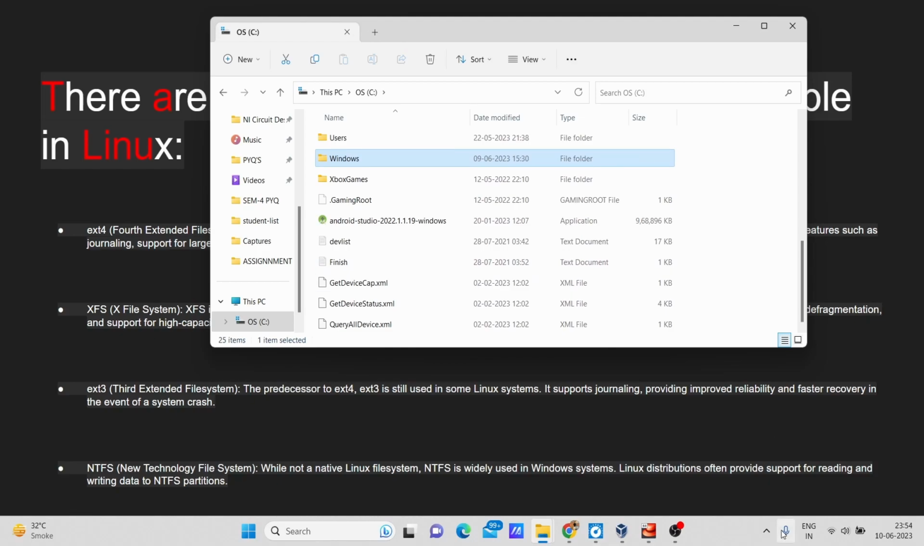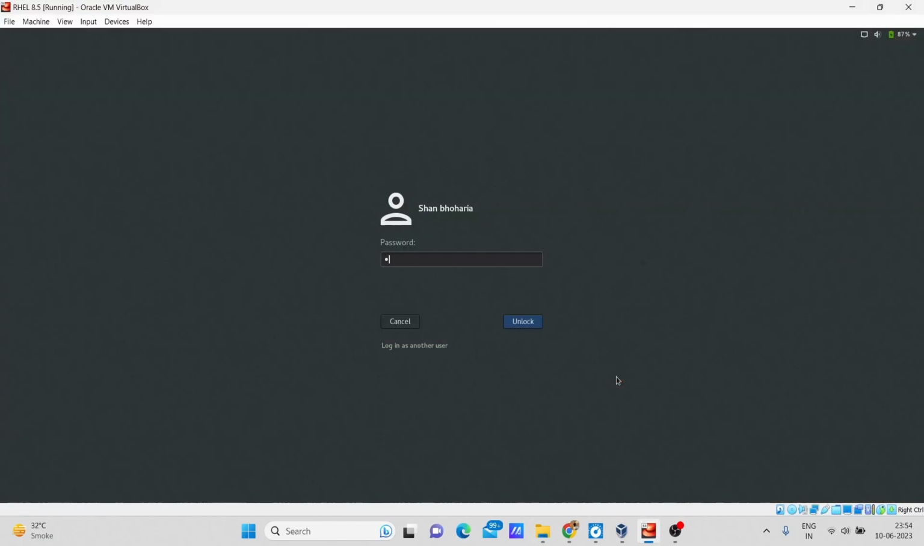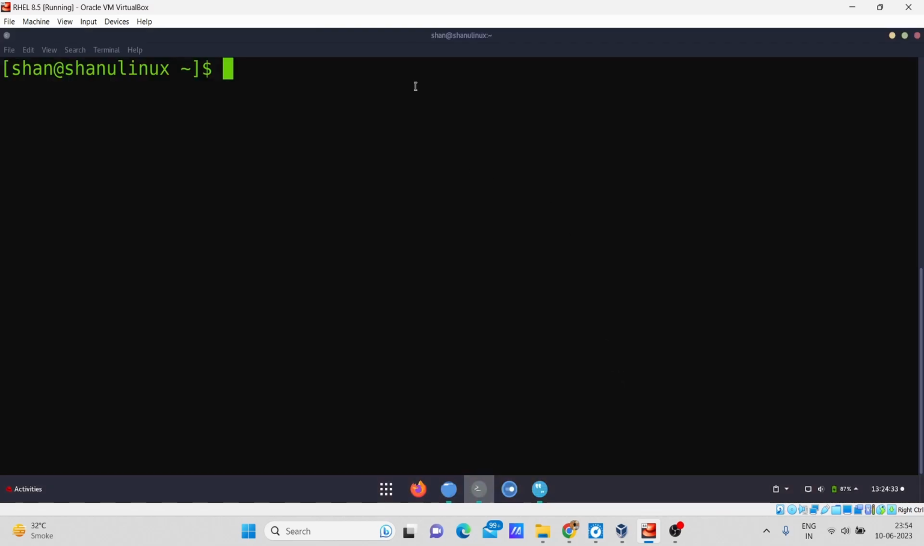So let me show you my Linux operating system. Let me first log in to my Linux operating system. You can see this is my Linux terminal, which is Red Hat Linux 8.5, and right now I will type the command cd /. The slash basically represents the root directory, because I need to go into the root directory first so I can see what kind of folders are created by default in my Linux operating system.